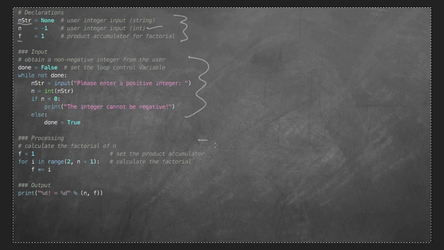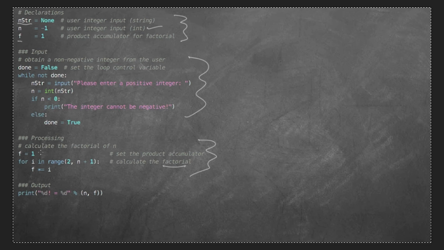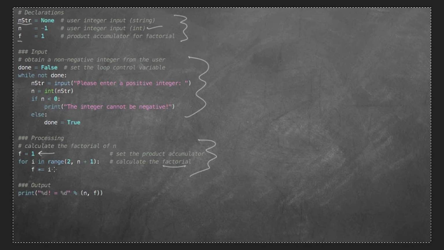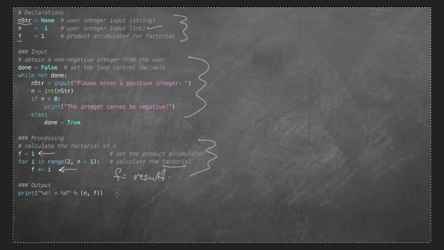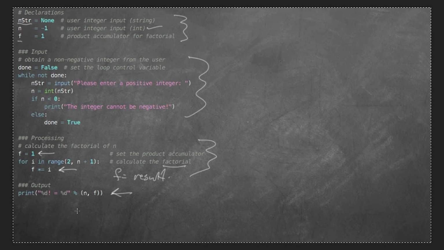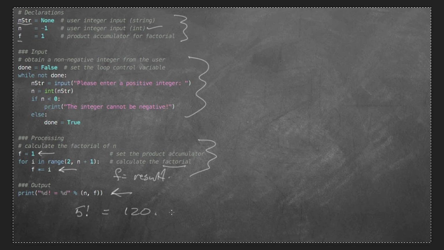And then we have a processing stage where we actually calculate the factorial using a loop. We have an accumulator right here, which we'll call F. And then down here, we'll just use a loop and we will multiply equals, using that wonderful feature of Python to abbreviate our code a little bit. We will multiply it all out until ultimately we end up with F equals the result. And then down here, we output whatever the result is. So if F was 5, then we would see from here that it would say 5 factorial is equal to 120. So this is what you're used to.